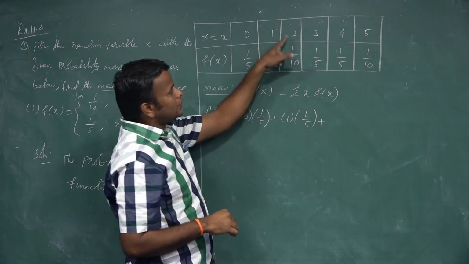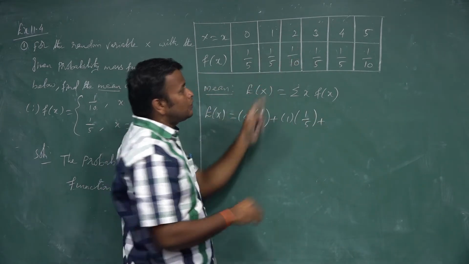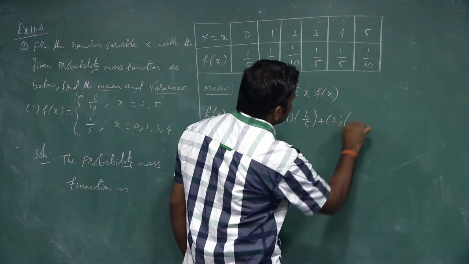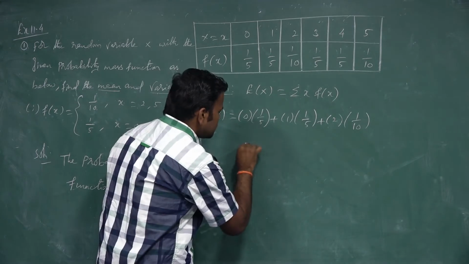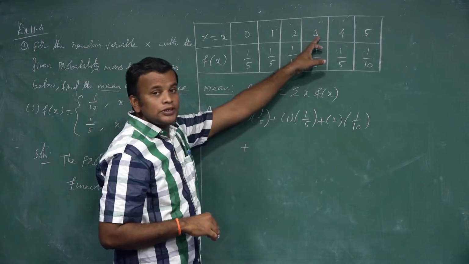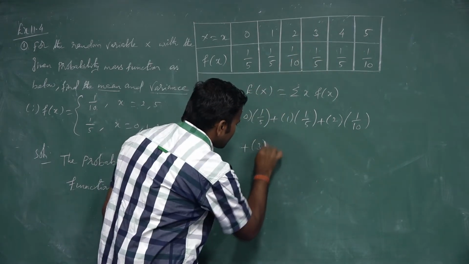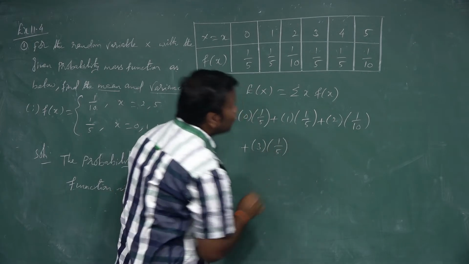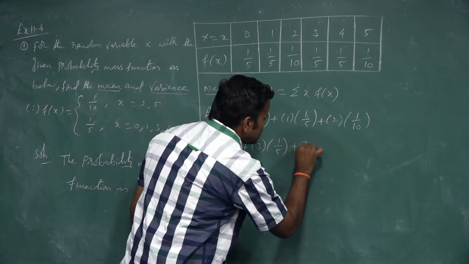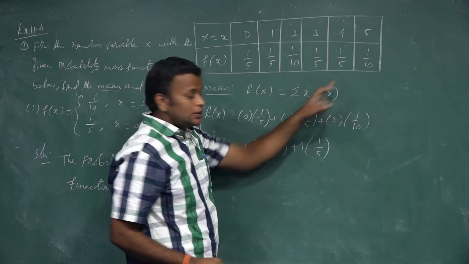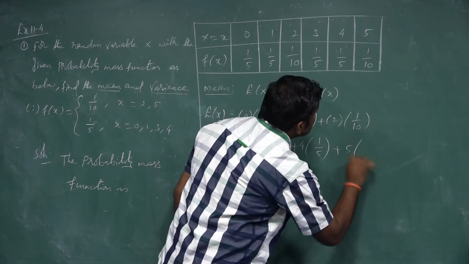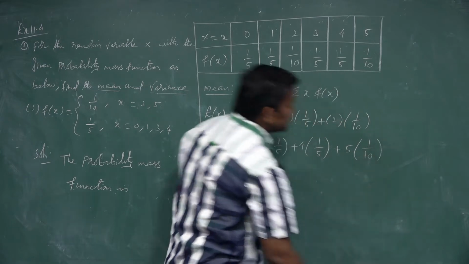Plus, after 1 is 2, we just multiply the values: 2 into 1 by 10. Plus, then the next value of x is 3 into 1 by 5. Plus, the next value 4 into 1 by 5. Plus 5 into 1 by 10.